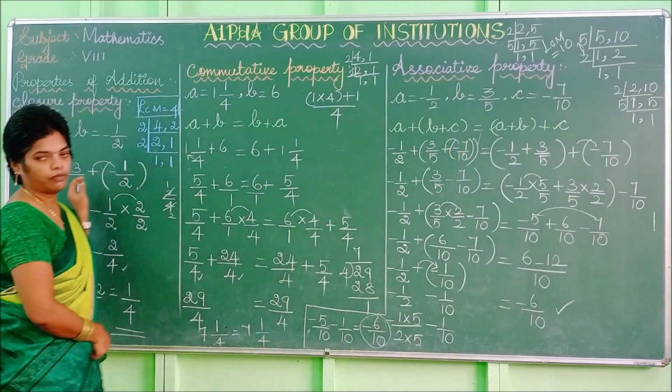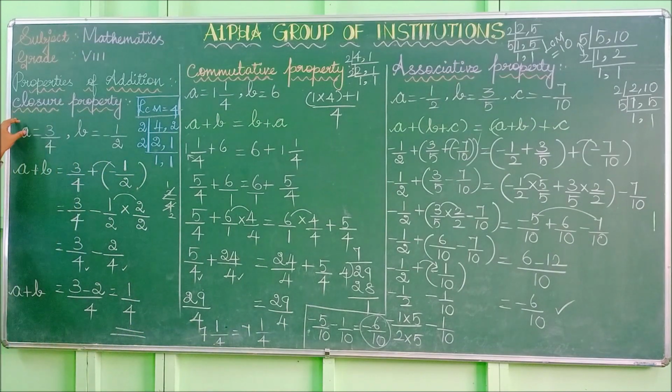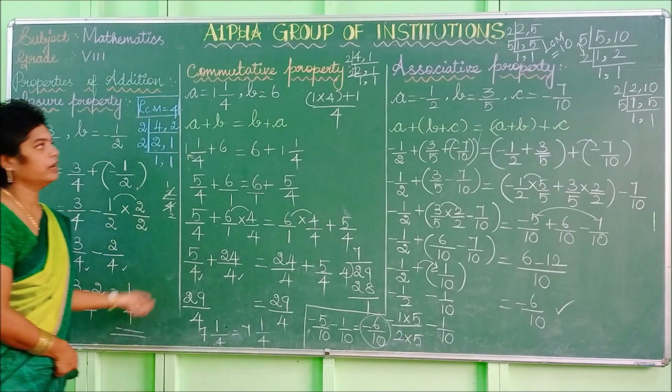So what are the properties we have learned here? First property is closure. Closure is for any rational numbers, that is a and b, the sum a plus b is also a rational number. Taking the a value and b value as rational numbers, our answer will also be a rational number.